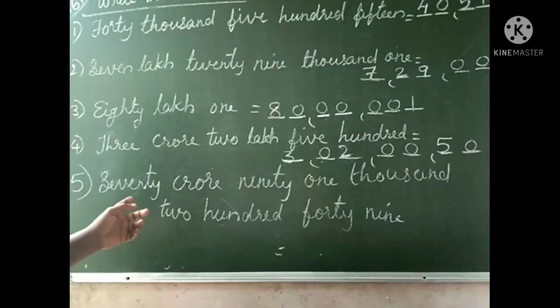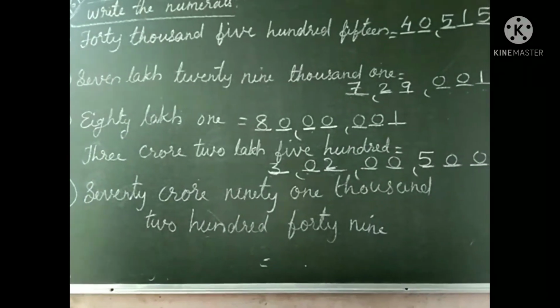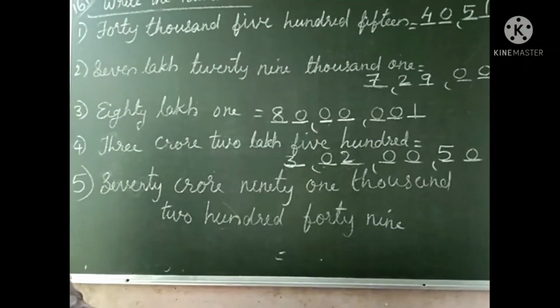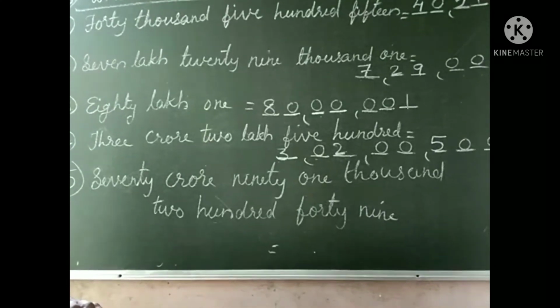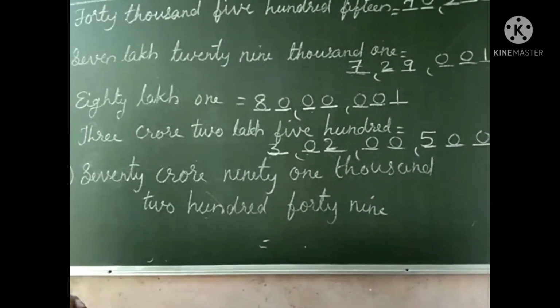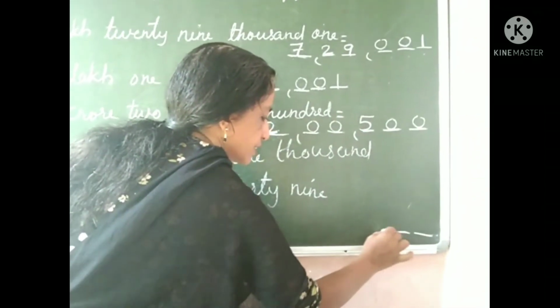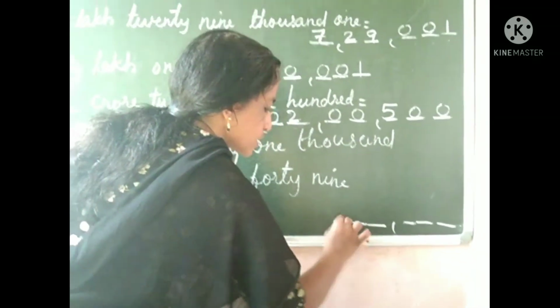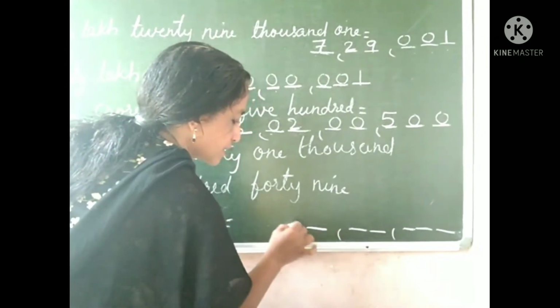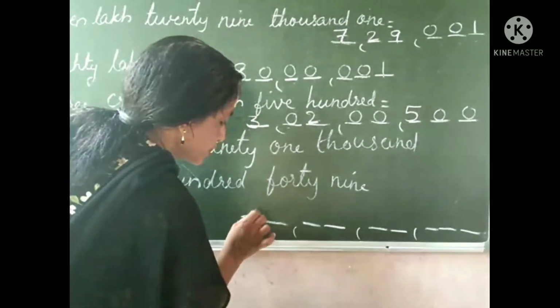Next question. 70 crore 91,249. When 70 crore, how many digits total? 9. Look: ones, tens, 100, 1,000, 10,000, lakh, 10 lakh, crore, 10 crore.